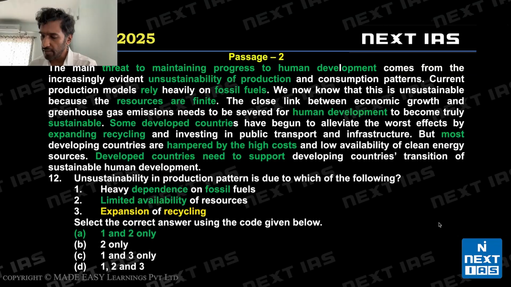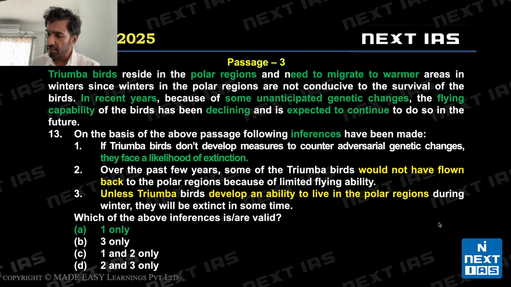Expansion of recycling is a possible solution. This is a solution, right? This is not a cause, right? So statement 3 would be invalid. Those students who have gone with D probably solved it in a hurry. I know some students have gone with option D in this case. All right. So fairly easy question. We are looking for inferences again in this question.